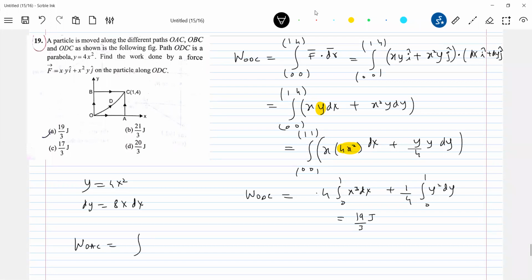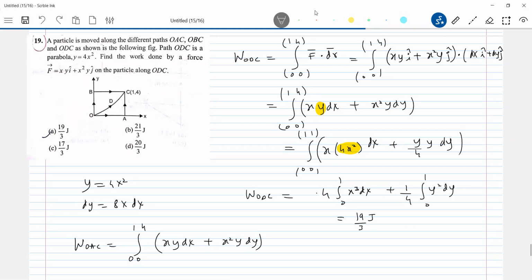So the limit will be 0, 0, 1, 4. The expansion of this will be xy dx plus x square y dy. First I'll move from O to A, no? When I'm moving from O to A, what is the value of y? y will be 0.